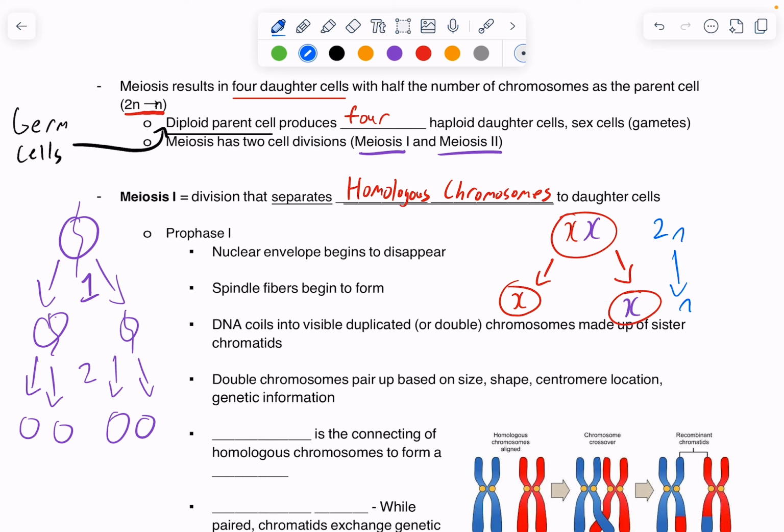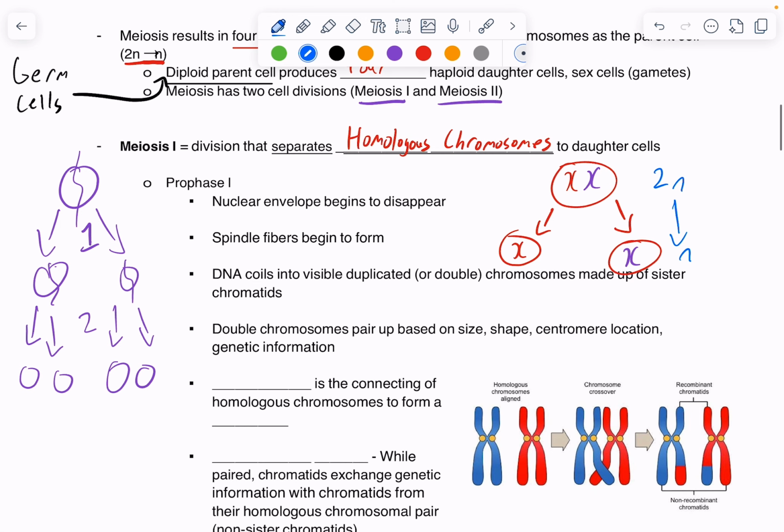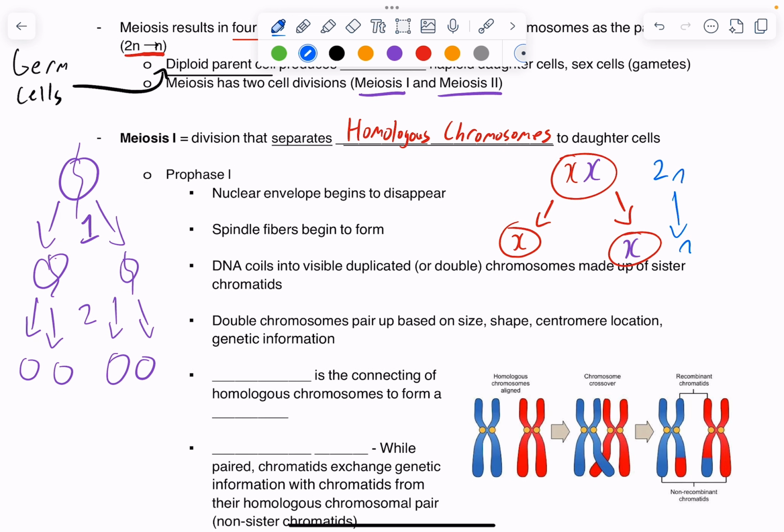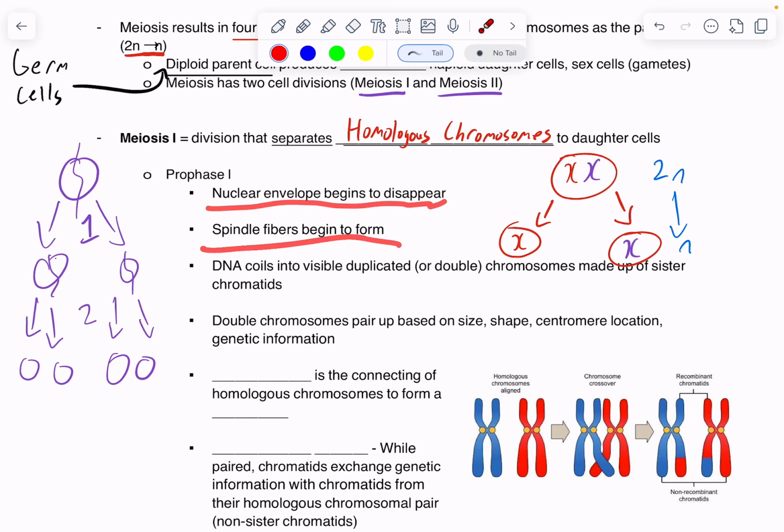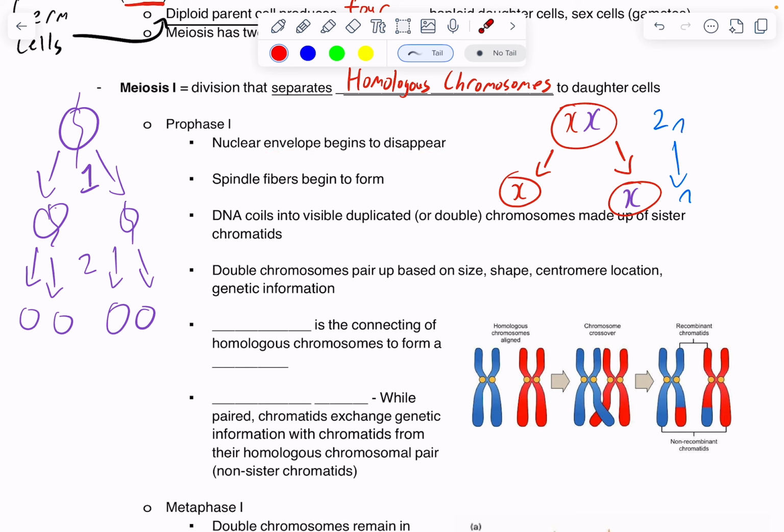And then a lot of stuff we're going to see here sounds very similar to mitosis because it's very similar, it's the same steps, with some key differences we'll talk about later. But in prophase 1, we have all of these things that happen in mitosis. Nuclear envelope begins to disappear, spindle fibers begin to form, our DNA that has been duplicated already begins to condense into chromosomes made up of sister chromatids.